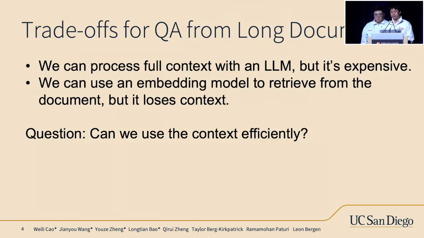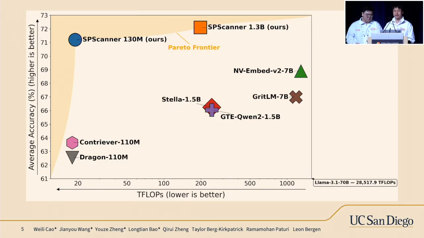This is efficient, but by breaking documents apart, we risk losing that crucial global context we just saw in the example. The embedding model might find hall A, but completely miss the update about room 210 because it lacks awareness of the document as a whole. This leads to our central research question: can we have the best of both? Can we process the full context efficiently without losing global coherence? And the answer is yes.